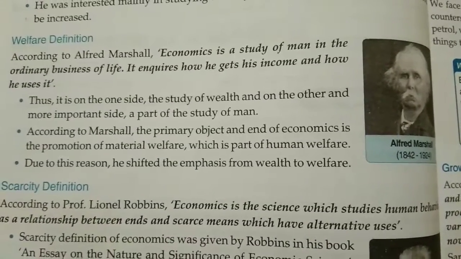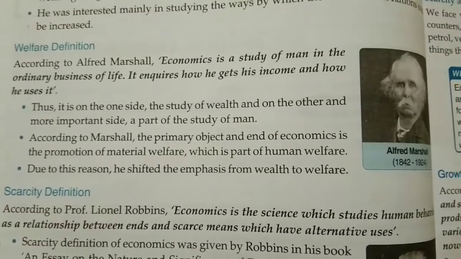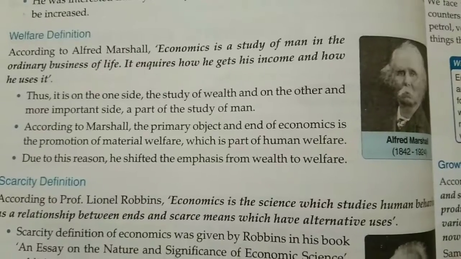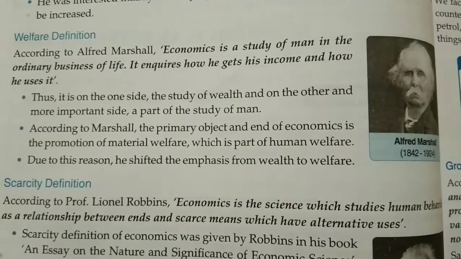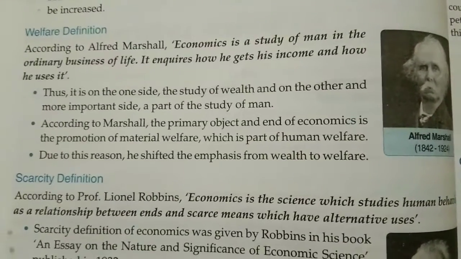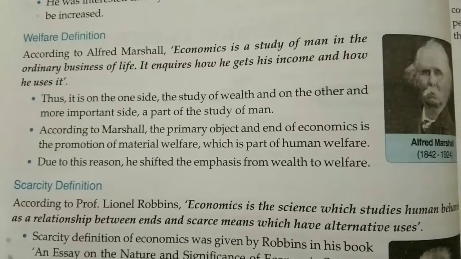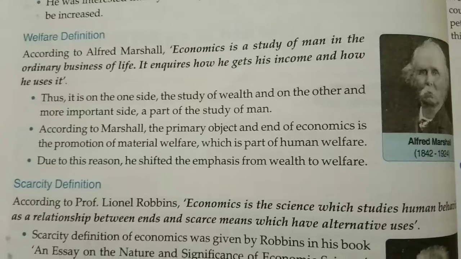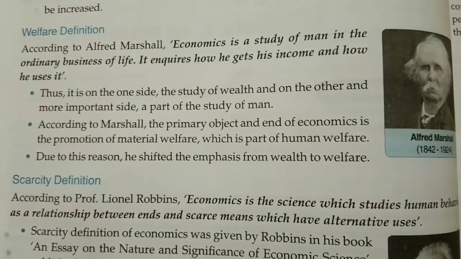So in this you can see that it is also a part of the study of man. According to Marshall, the primary object and end of economics is the promotion of material welfare, which is part of human welfare. So human welfare can only be promoted when material welfare is promoted. Due to this reason, he shifted the emphasis from wealth to welfare.